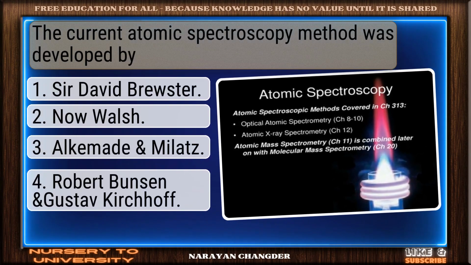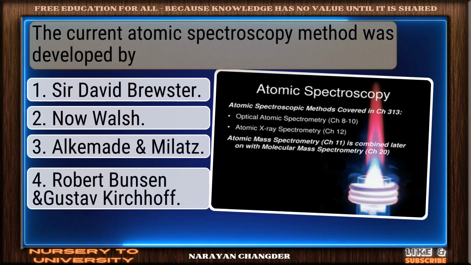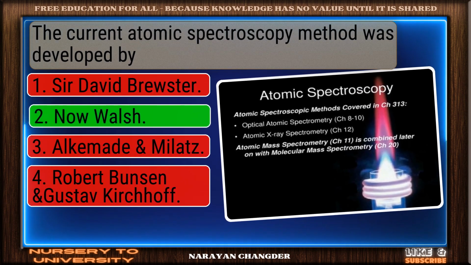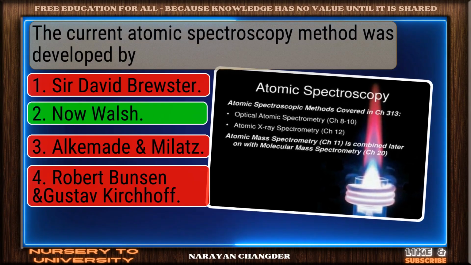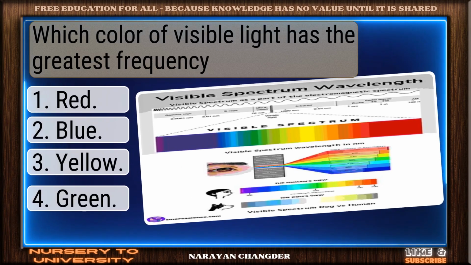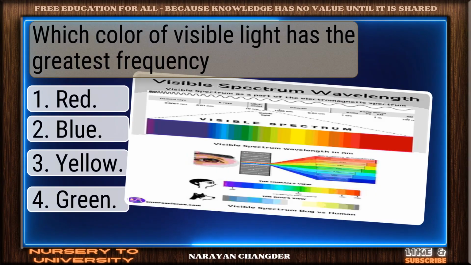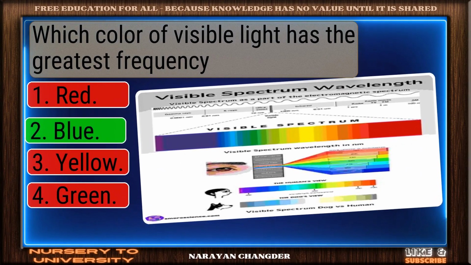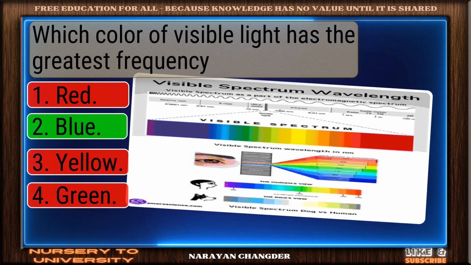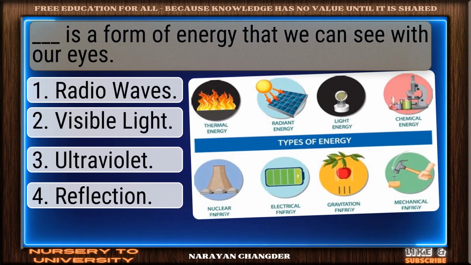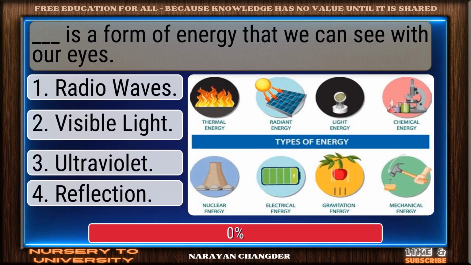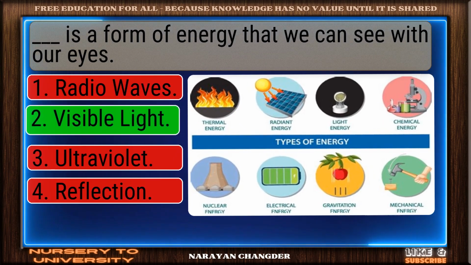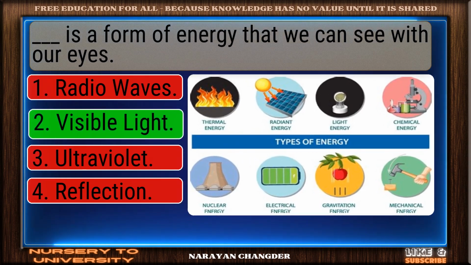The modern atomic absorption spectroscopy method was developed by. Smart pick. Walsh is the correct choice. Which color of visible light has the greatest frequency? Great thinking. Blue is the right choice. Dash is a form of energy that we can see with our eyes. Nice selection. Visible light is the correct and valid answer.